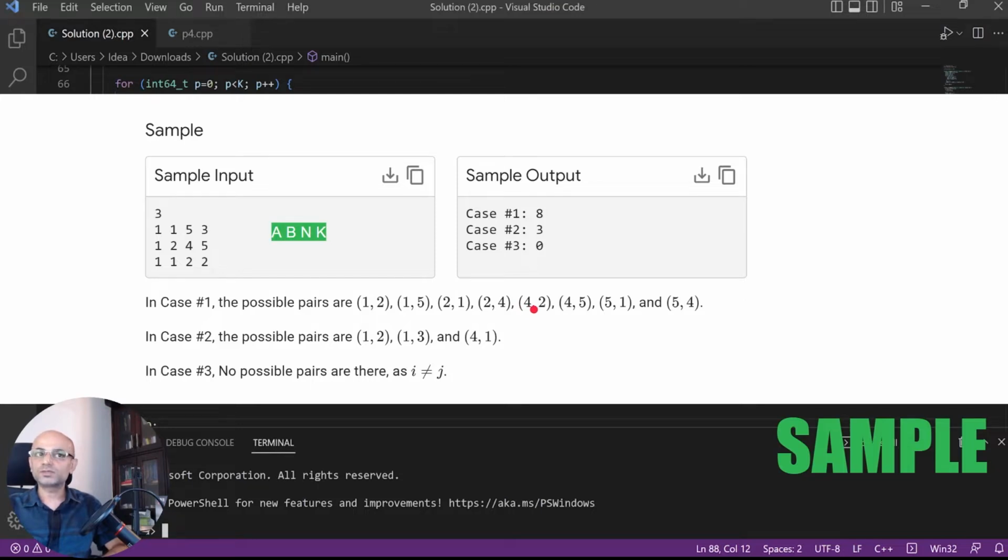3 plus 1 is 4, no. 3 plus 2 is 5, no. 3 plus 3 is 6, divisible by 3, but I equals J, so it is not included in this answer. Similarly, these are the pairs I and J for which the sum is divisible by 3. And if you count it, we have 8 such pairs. So the final answer is Case #1: 8.